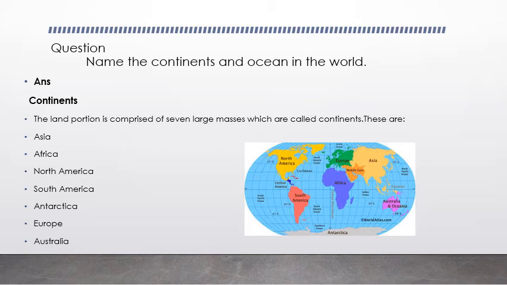There are 7 continents: Asia, Africa, North America, South America, Antarctica, Europe, and Australia. Students, do you know which is the largest continent? It's Asia. And which is the smallest continent? Australia.